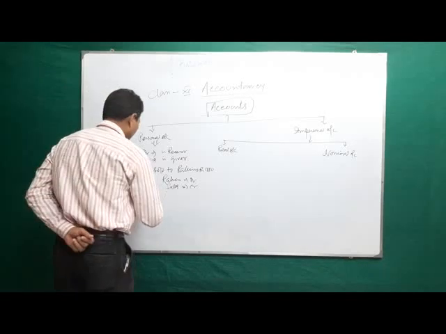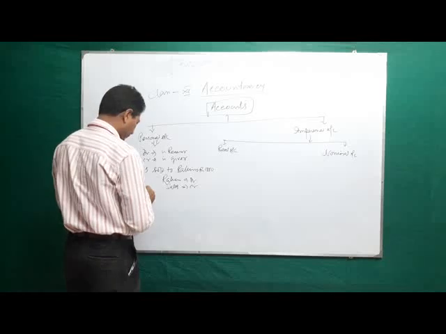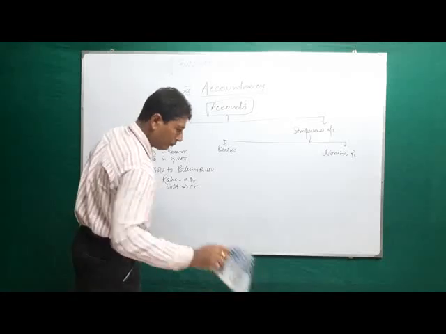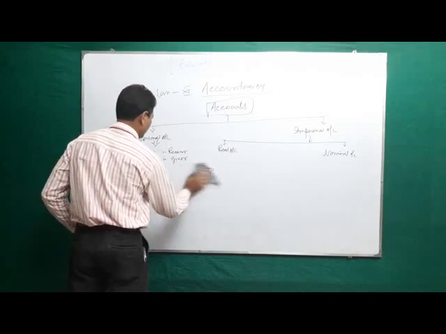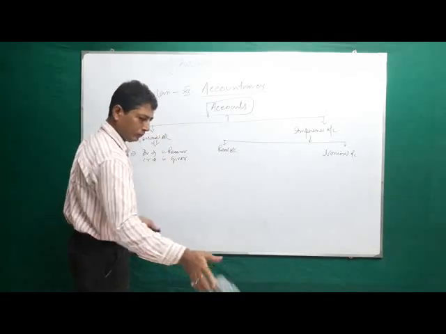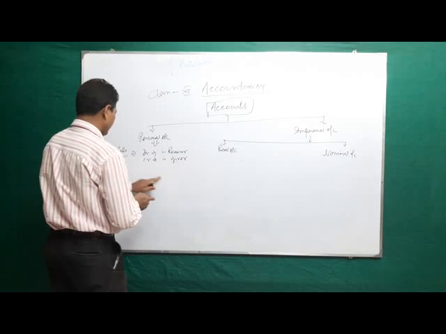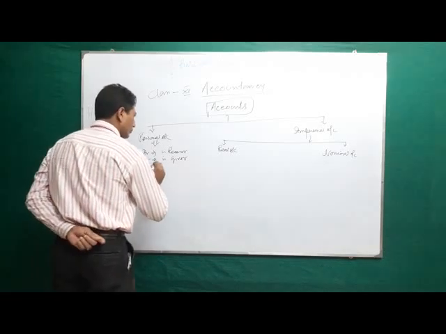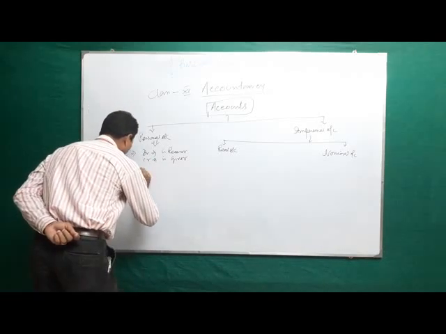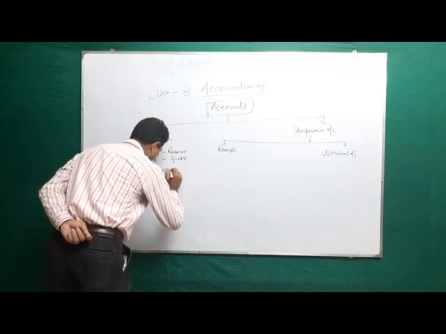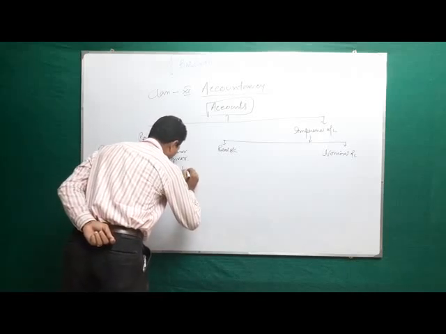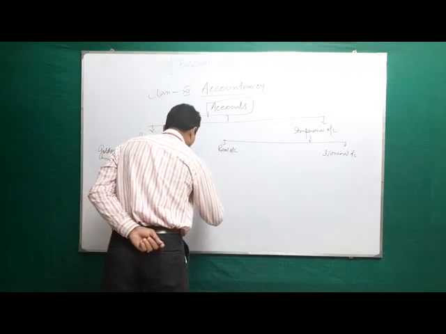Now take another example. Furniture purchased from Furniture and Company account.